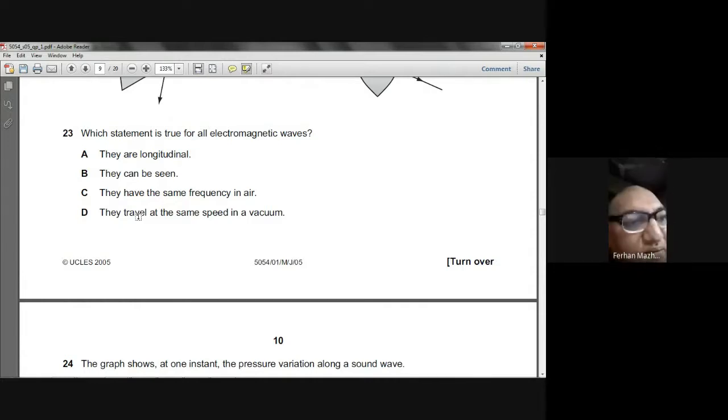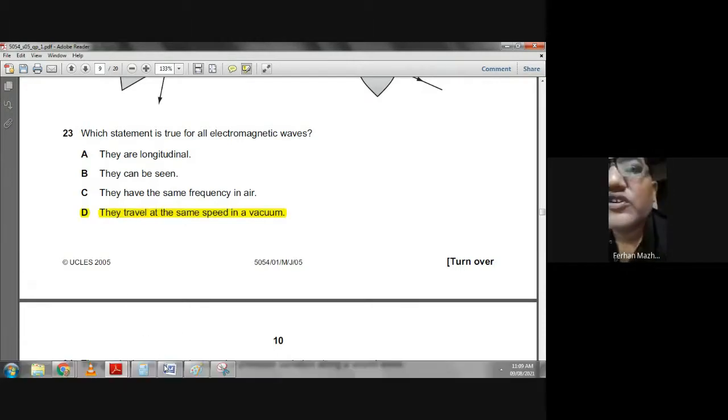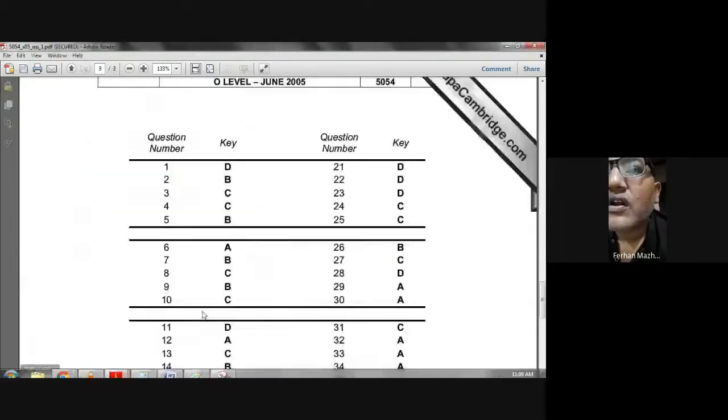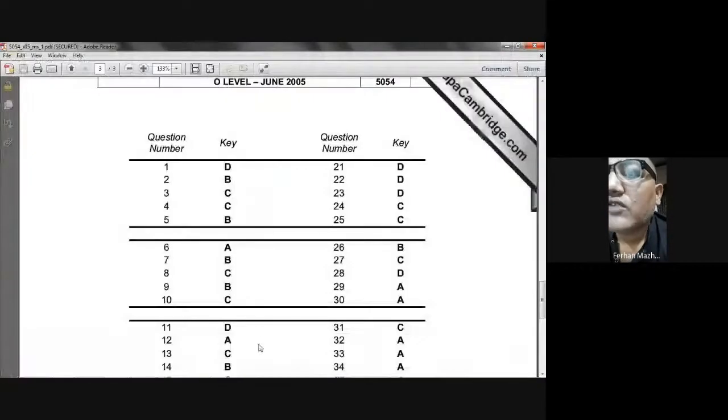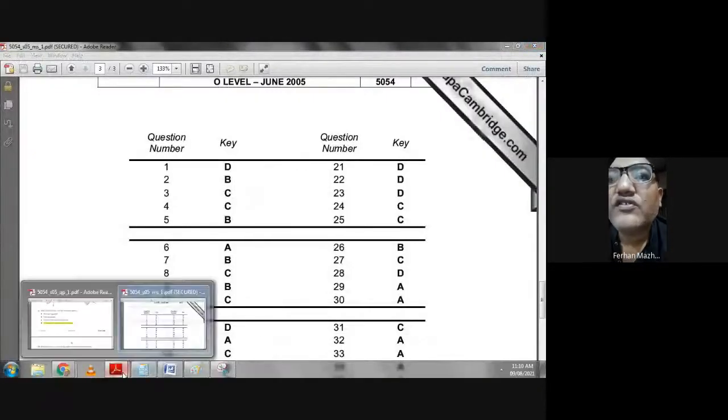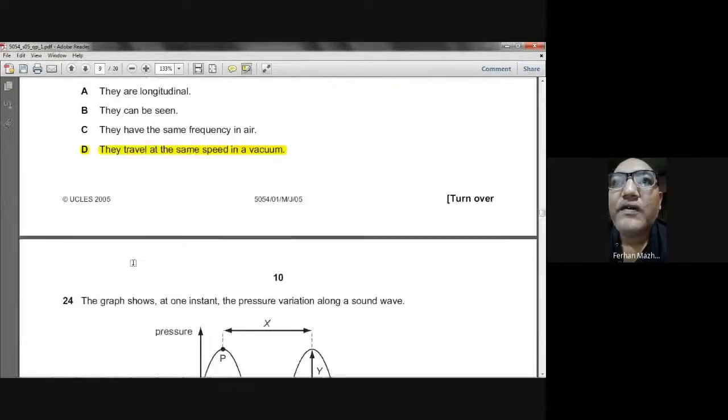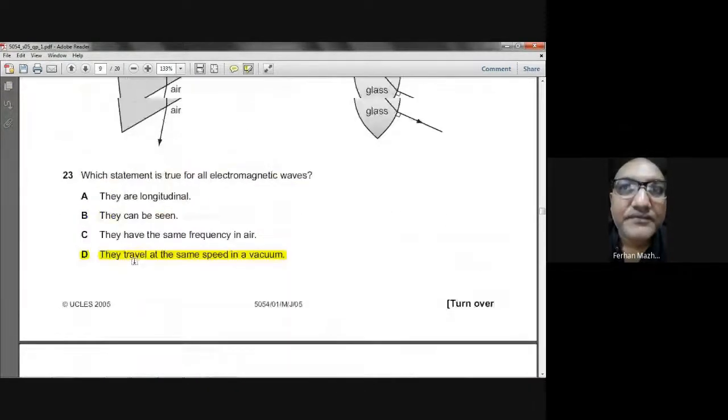They have the same frequency in the air. That is totally wrong. They travel at the same speed in a vacuum. Yes, that's the common property in all the electromagnetic waves. So I think D is the choice. Question number 23, D is the right choice. Do you understand?